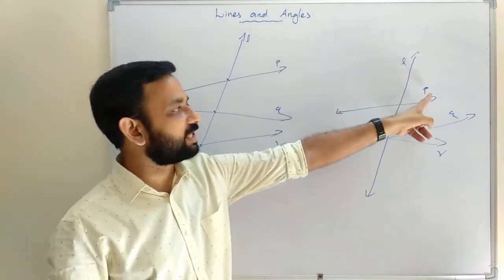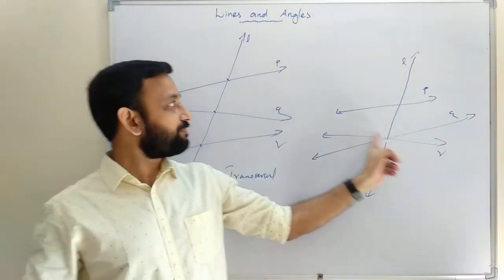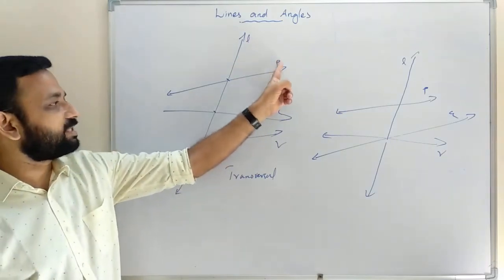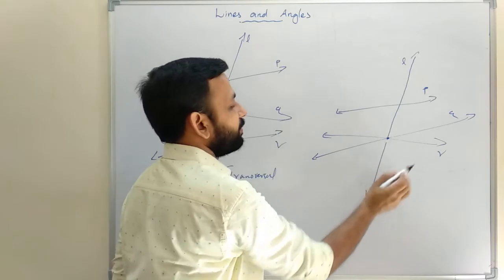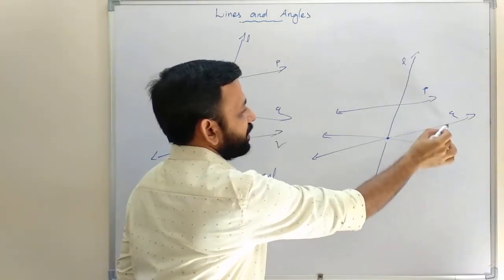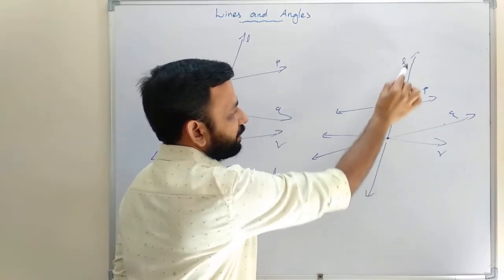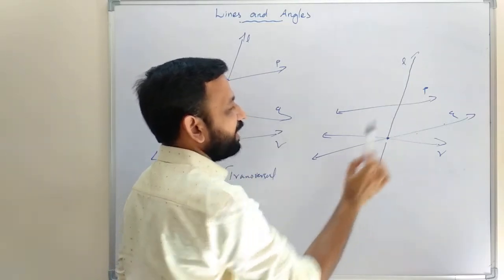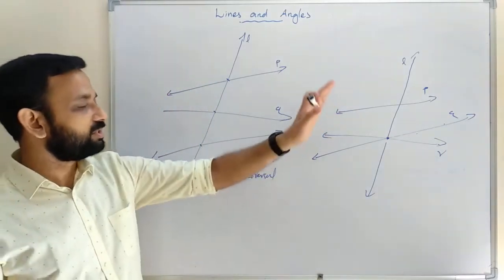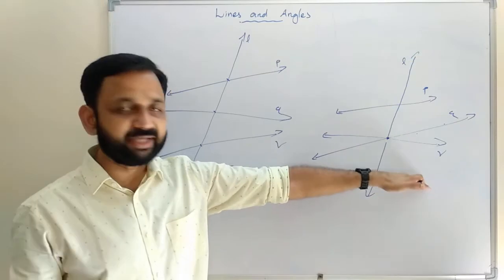Here L intersects P, Q, R at two points, but in the other figure L intersects at different points. Here one point is the common point of intersection of Q and R. L is passing through. The point of intersection of L and Q equals the point of intersection of L and R. That is the same, so this is not a transversal. We cannot say L is a transversal in this figure.